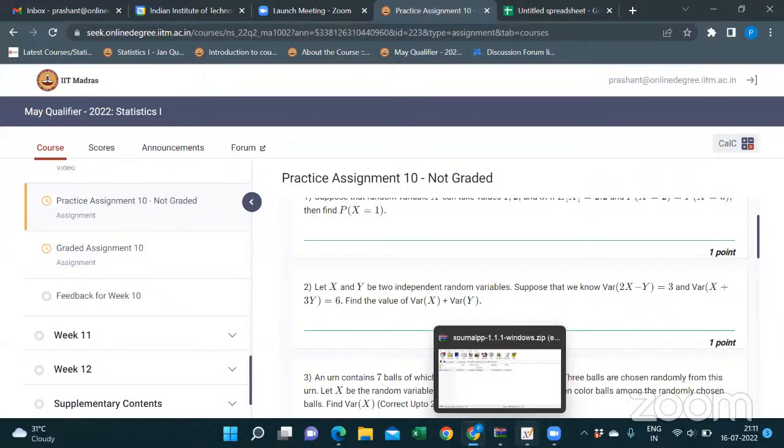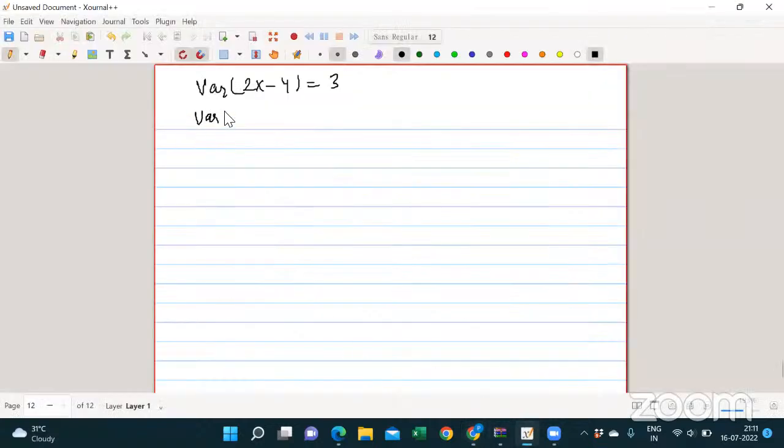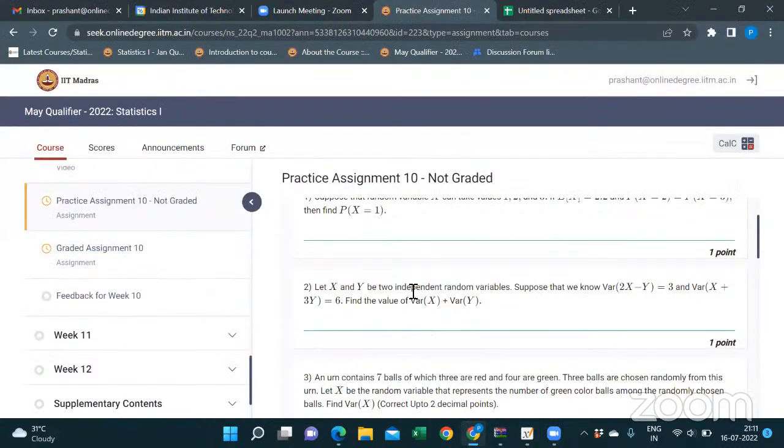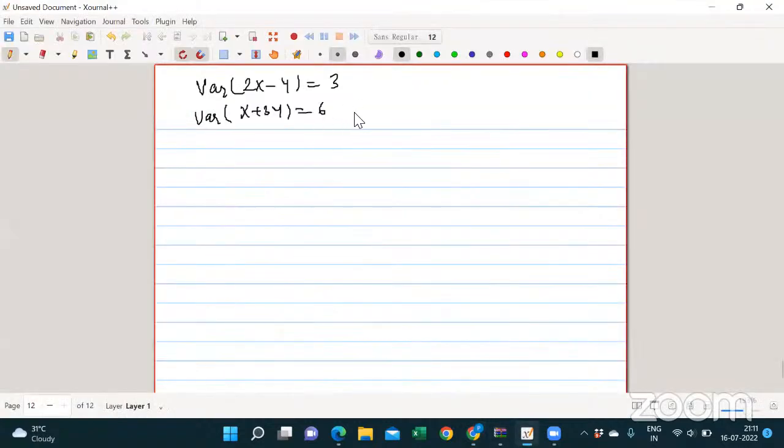Okay, let's do it. Variance of 2x minus y is 3 and variance of x plus 3y is 6, right? In the question, it is given that x and y are independent, right? So we have to find the variance of x plus 3y. If x and y are independent, that means I can write variance of x plus y as variance of x plus variance of y, right? I'm able to write this.